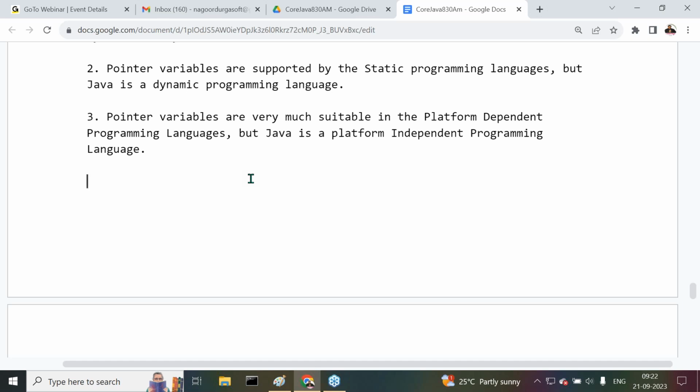For the next 5 minutes, assume pointers are available in Java. Pointers exist in Java, for discussion purposes. When pointers are available in Java, Java is a platform independent programming language. We can compile a Java program in one operating system and execute the same Java program in another operating system. Let's understand it. I've taken a pointer variable in a Java program. When I compile my Java program, at compilation my pointer variable has the location 1010 in computer 1.